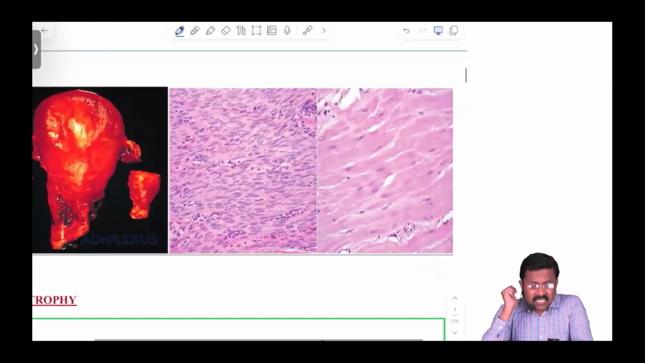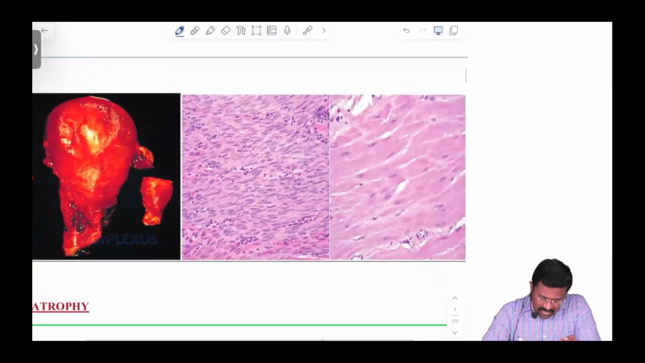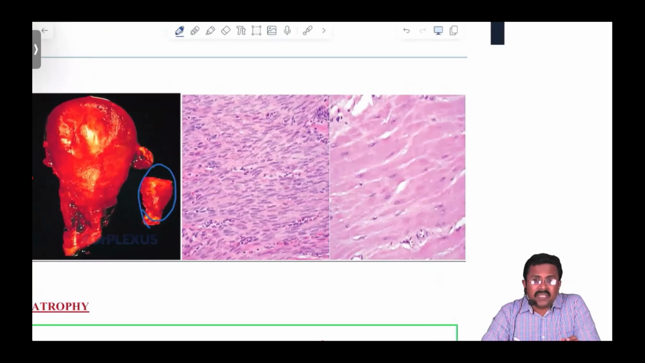Now, see this picture. This is a normal sized uterus, and you can compare it with this pregnant uterus. See how big the size is.